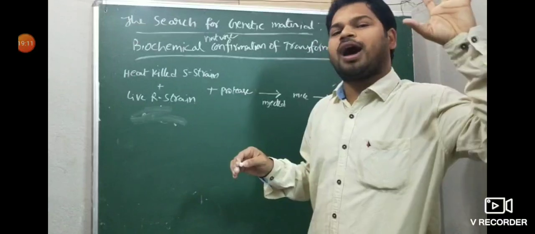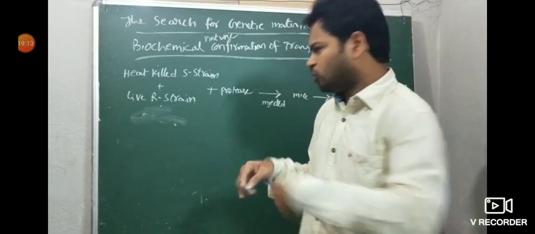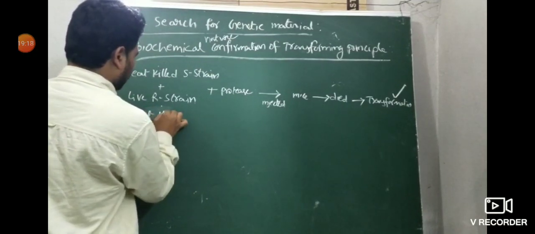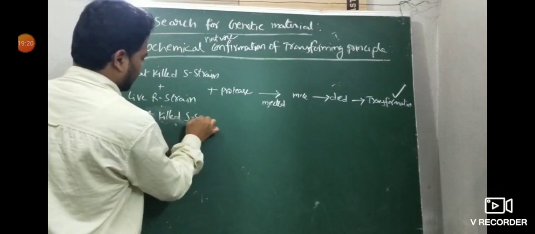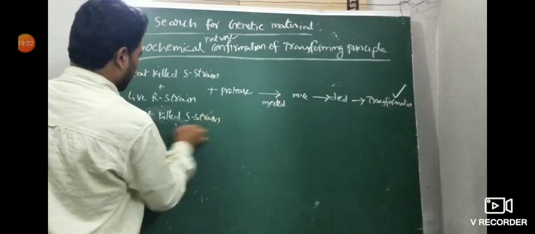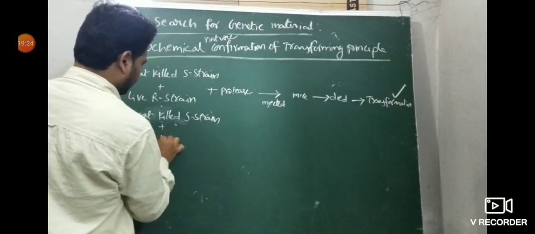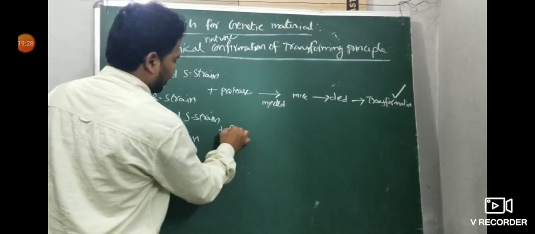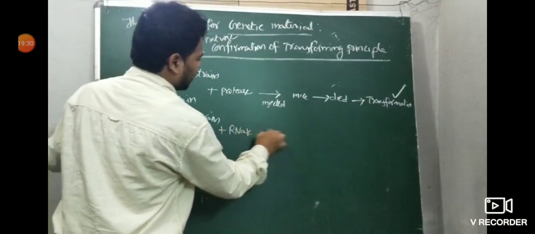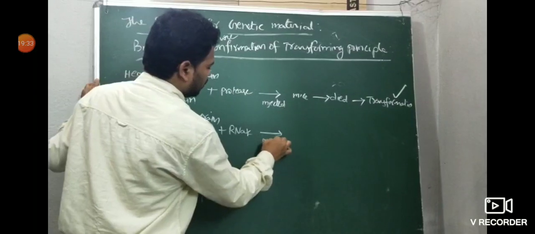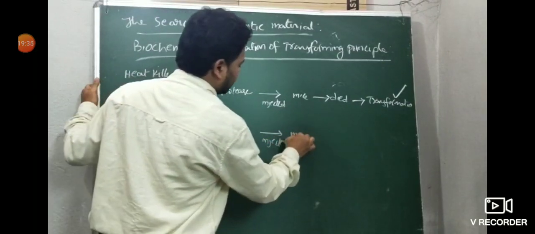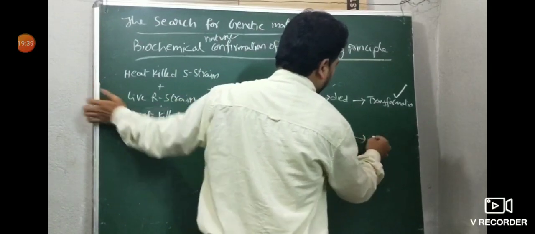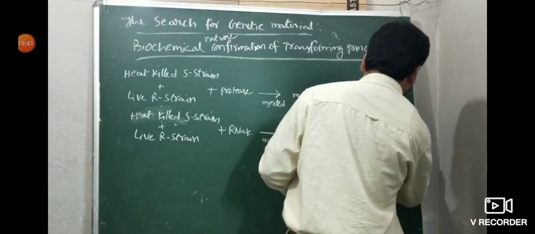Then they doubted RNA, maybe RNA. So in the second case, they took heat-killed S strain plus live R strain, then RNase enzyme injected into mice. In that condition also the mice died, so transformation takes place.